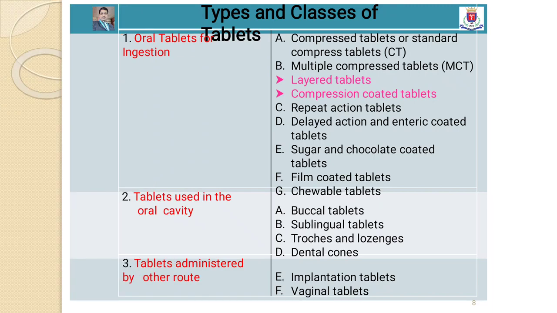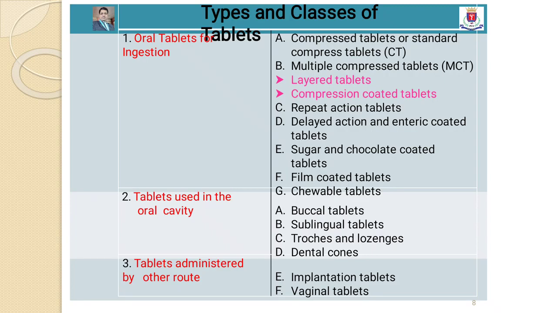Types and classes of tablets. Oral tablets for ingestion include compressed tablets, multiple compressed tablets, repeat action tablets, delayed action tablets, sugar coated, film coated, and chewable tablets. Tablets used in oral cavity include buccal tablets, sublingual tablets, troches and lozenges, dental cones.